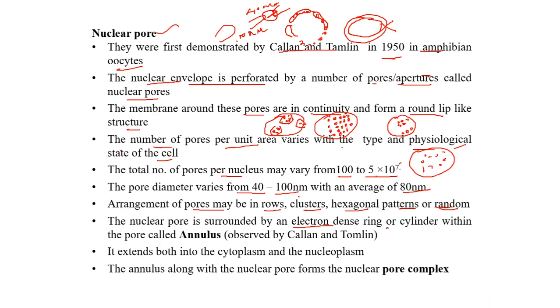The nuclear pore is surrounded by a ring or a cylinder which is called the annulus. I'll draw the diagram now and explain it again. This annulus also was observed by Callan and Tomlin. It extends both into the cytoplasm and the nucleoplasm. The annulus along with the nuclear pore forms the pore complex. So to make it very clear, how the annulus and the pore complex are formed, I'll take another screen and try to explain it there.